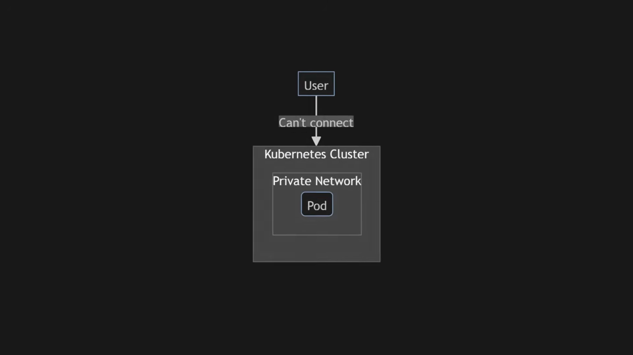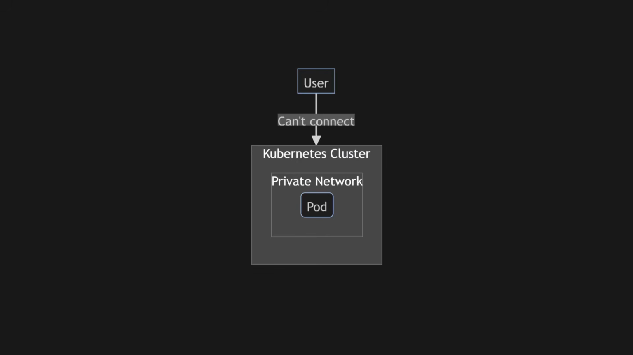We need to create a stable public entry point, a front door for our application. As you can see in this little diagram, the user right now just can't connect to the pod inside that private network in the cluster.